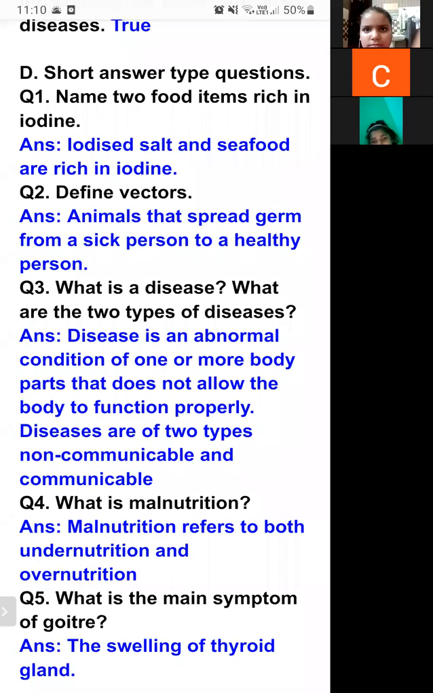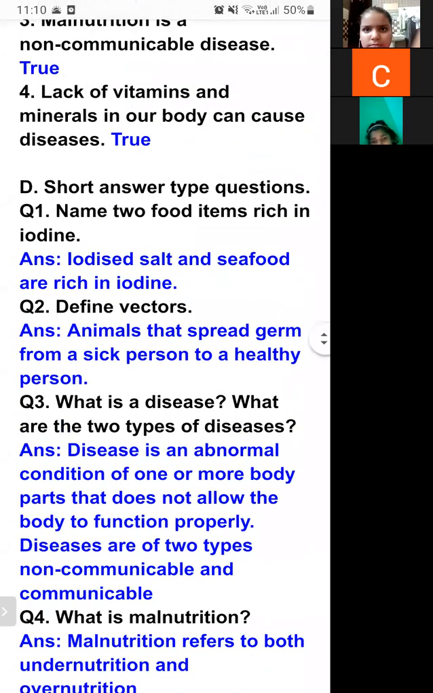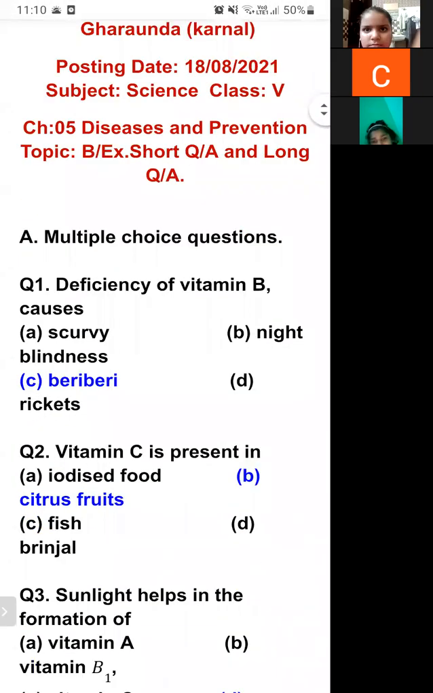So students, this is the explanation. Now I am going to revise. If any difficulty is there, it will be removed.